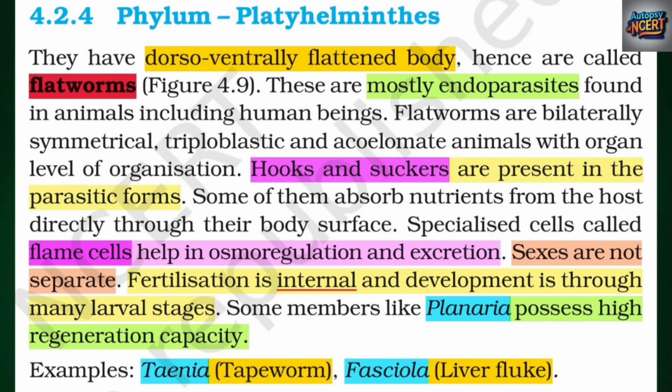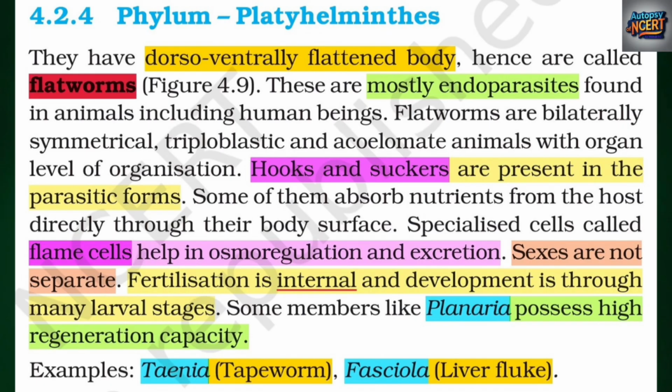4.2.4 Phylum Platyhelminthes. They have dorso-ventrally flattened body, hence are called flatworms, Figure 4.9. These are mostly endoparasites found in animals including human beings. Flatworms are bilaterally symmetrical, triploblastic and acoelomate animals with organ level of organization. Hooks and suckers are present in the parasitic forms. Some of them absorb nutrients from the host directly through their body surface.